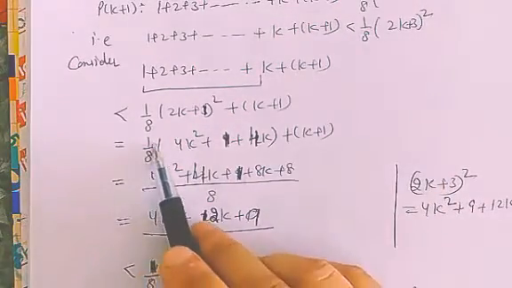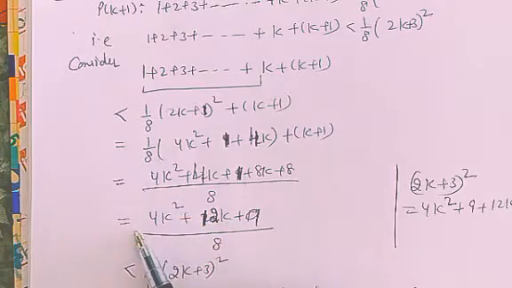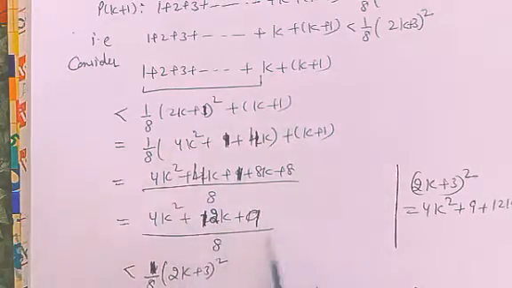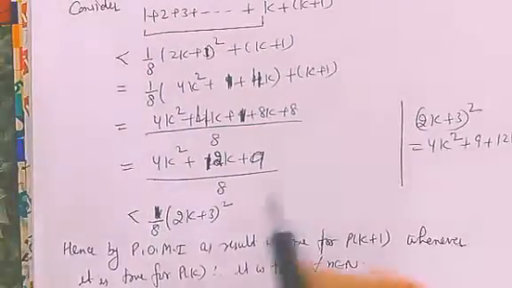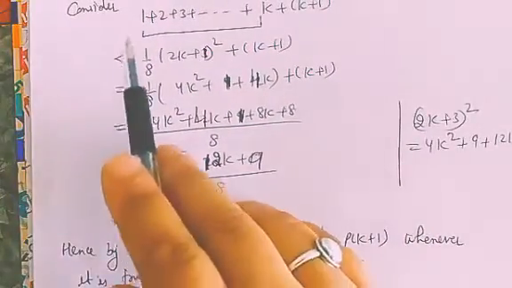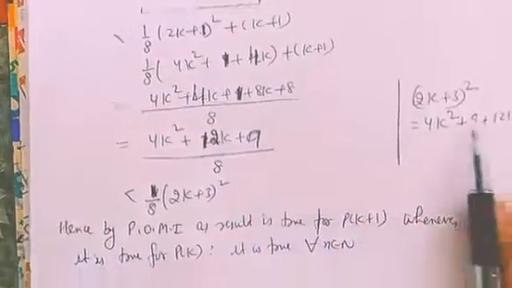Okay, so that's why you have to put the equal to sign, and after solving it, after taking LCM, you will find that whatever I'm getting in the numerator is your 2k plus 3 whole square. I checked it. So this result means A is less than, because it was actually less than, hence my induction result is true.